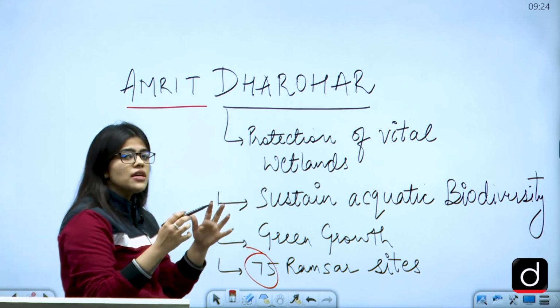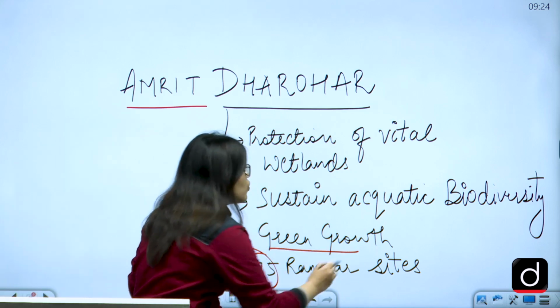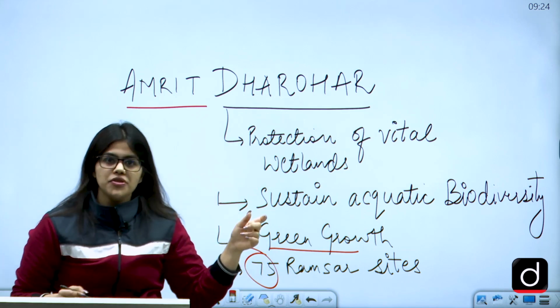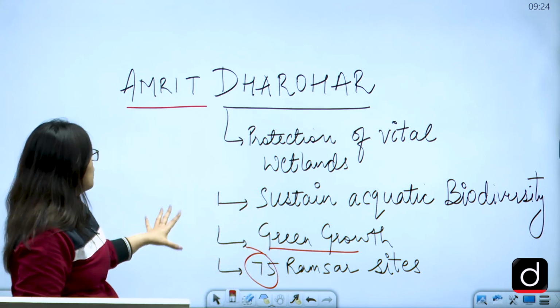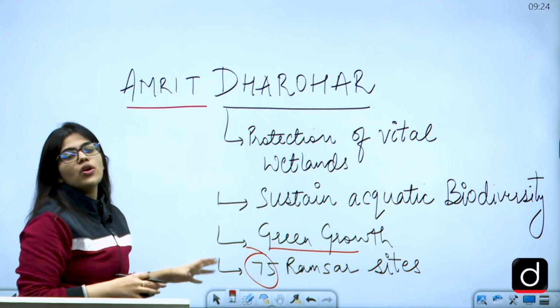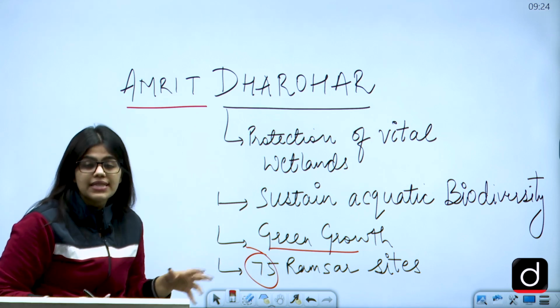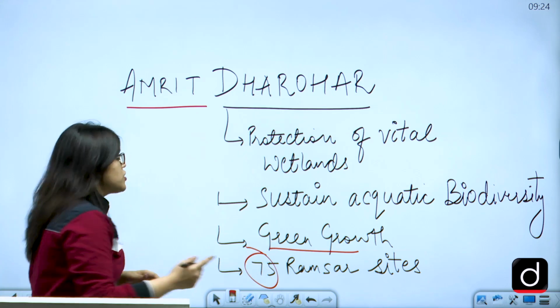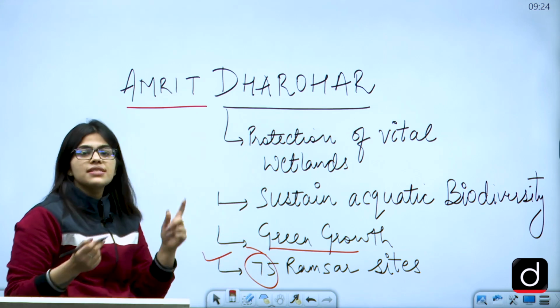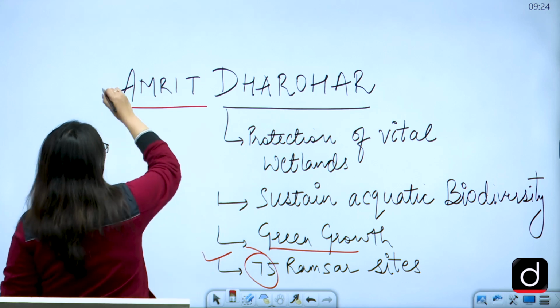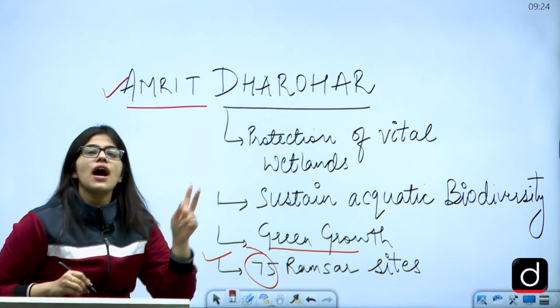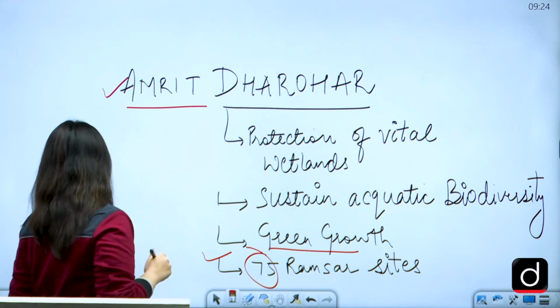This comes under the section, the green growth, which is mentioned in the budget, right? So you should know that there is another scheme that is talking about the protection of biodiversity. All of these questions are asked in our exam. Also, what is important, you should know how many Ramsar sites are there. You should know the name of this scheme. These two things are important from the exam point of view.